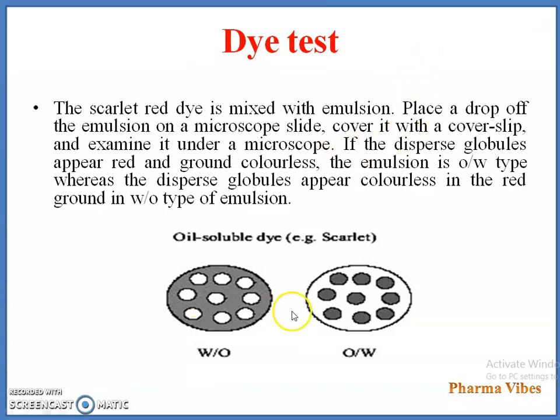If the dispersed globules appear red and the ground colorless, the emulsion is an OW type, whereas if the dispersed globules appear colorless in the red ground, the type of emulsion is water in oil. That is the dye test.